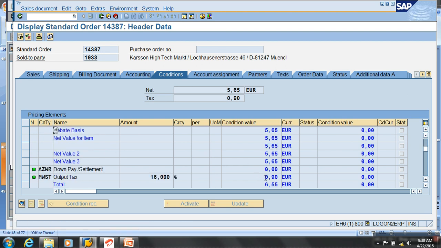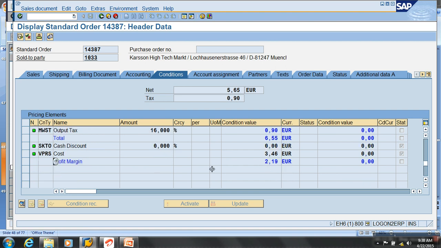So what is the total value? 5.65. No output tax, so and so. This 6.5, and the total value would be this. This is giving you the total margin. How much do you get from this order also?